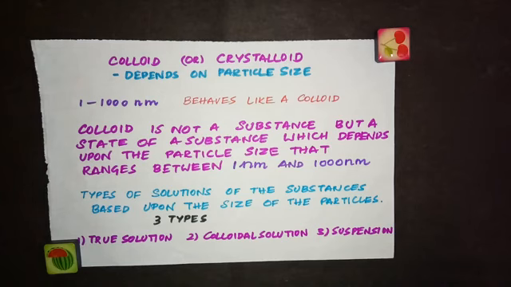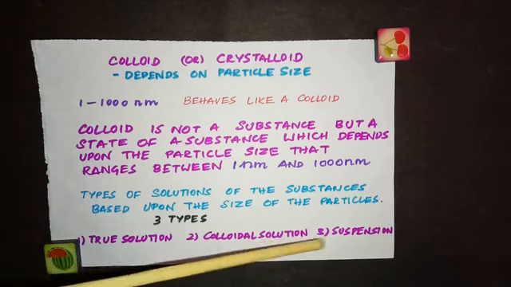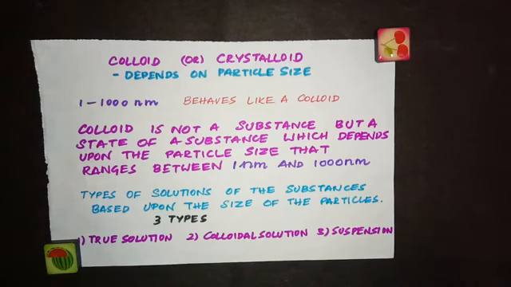And the last one, suspension, is also a heterogeneous mixture just like colloids, and it contains large insoluble particles. A very good example of suspension is dirt particles in water, or you can take a little amount of chalk powder and dissolve it in water. These particles of suspension can be seen with the naked eye, because the particle size is more than 10 power minus 6 meter.